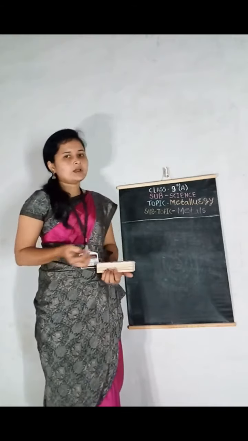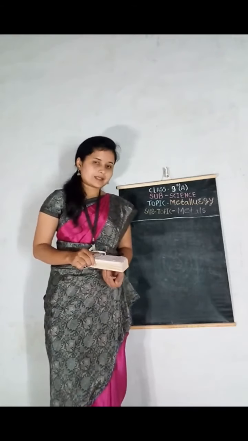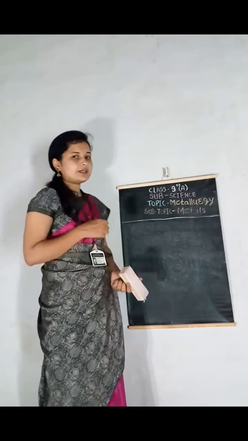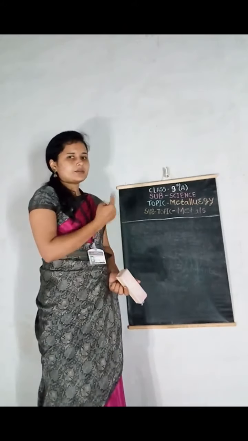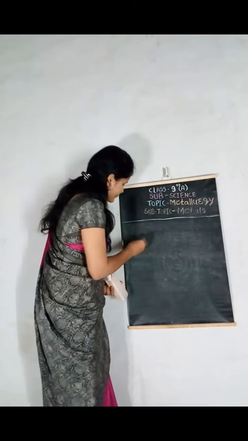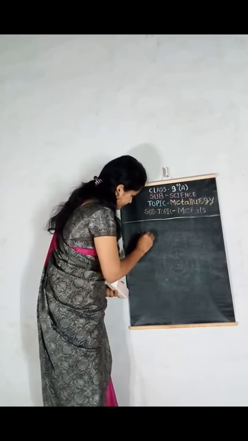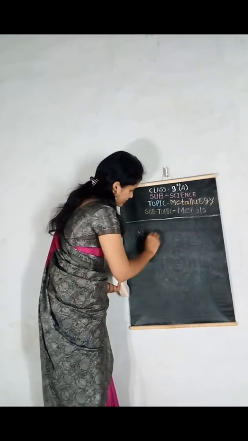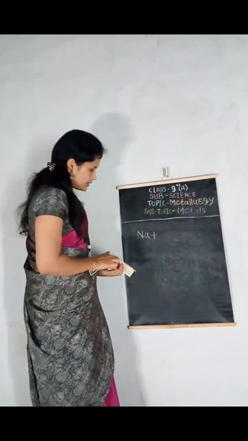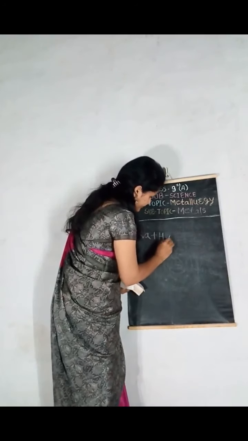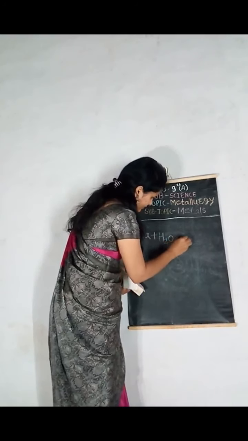Now we will see an example of what happens when a metal reacts with water. So let's see. We take sodium plus it reacts with water, H2O. What happens?